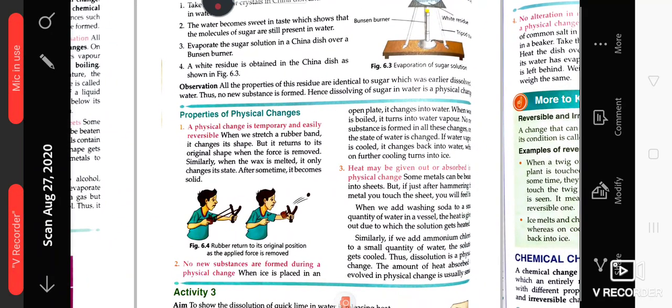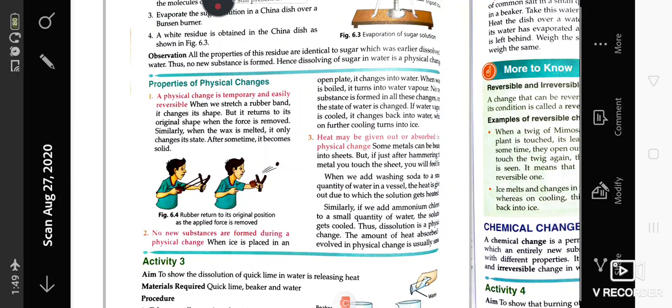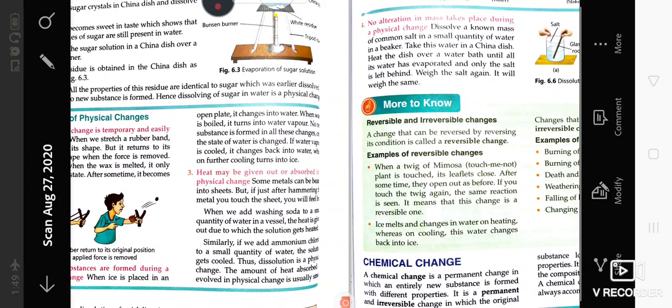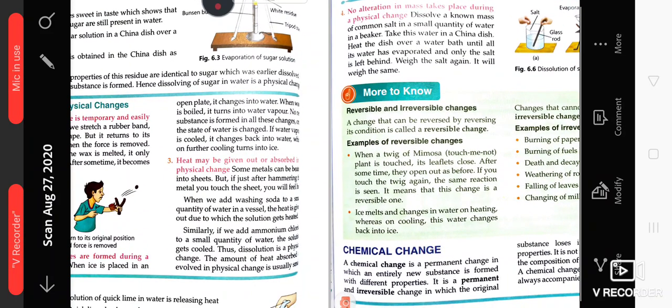Now let us see what the properties of physical changes are. All physical changes are temporary. If you remove the cause of the change, then again it will be converted into the original form. These changes are mostly reversible. You can bring it back to its original form. No new substance is formed. In this process some heat may be given out or absorbed.